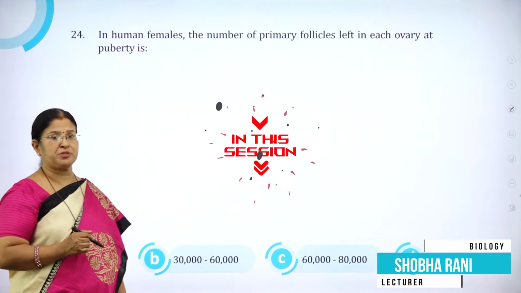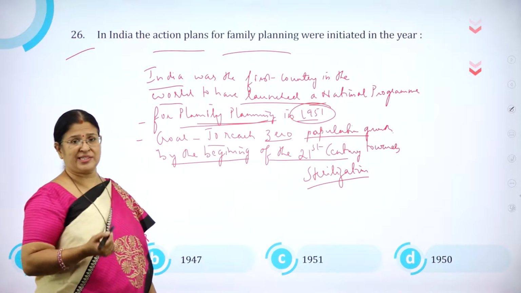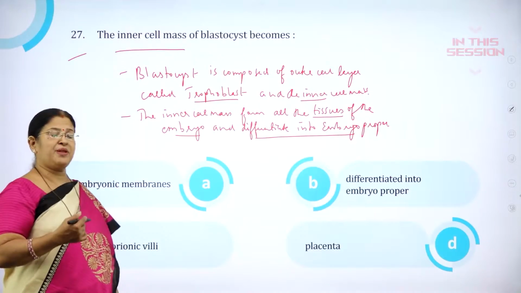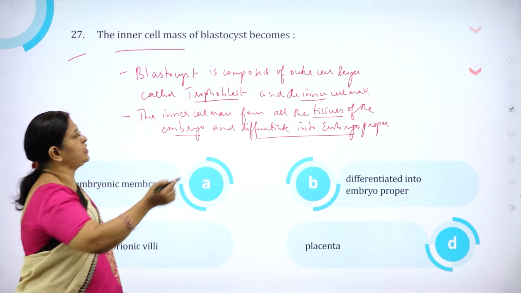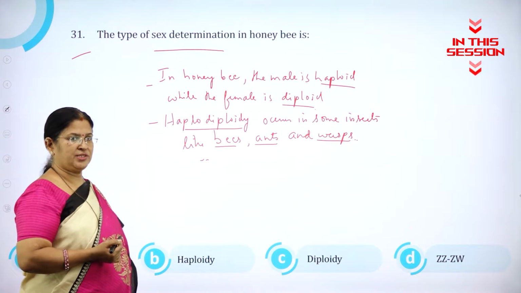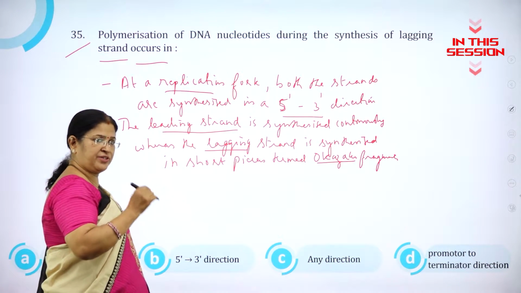Oogenesis differs from spermatogenesis. Male sterilization is called what? Vasectomy. Female sterilization is called what? Tubectomy. This blastocyst is composed of outer cell layer called trophoblast. There are three types of bees: worker bee, the drone, and the queen bee. As we know, at a replication fork in DNA, semi-conservative DNA replication,